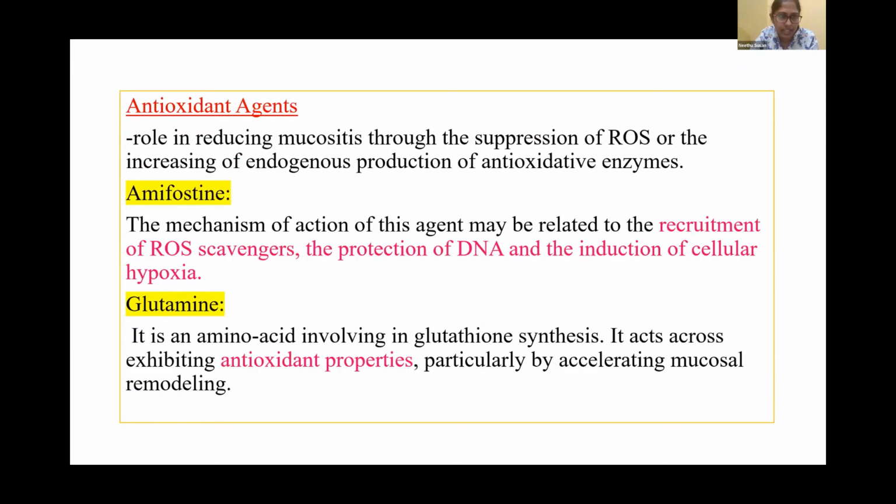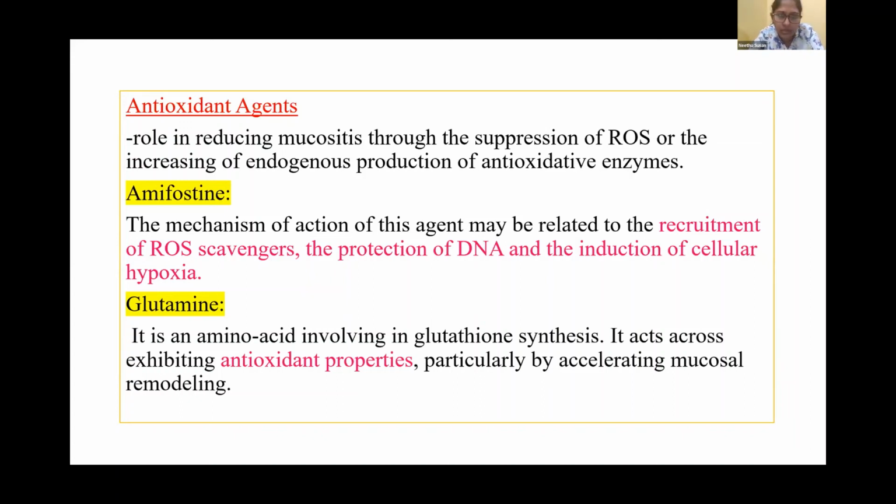Coming to antioxidant agents. Their role is in reducing mucositis through suppression of reactive oxygen species. As we have seen, this has one of the main roles in the inflammation, or the increasing of endogenous production of antioxidative enzymes. So this will cause suppression of the reactive oxygen species. That is the role. And the examples are amifostine and glutamine.